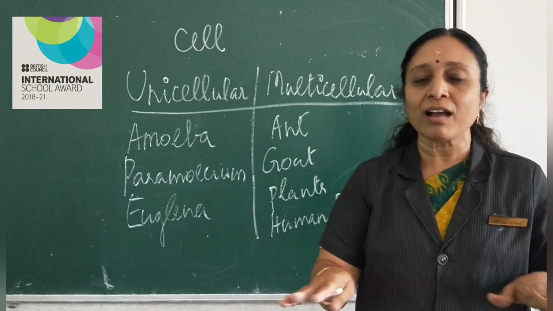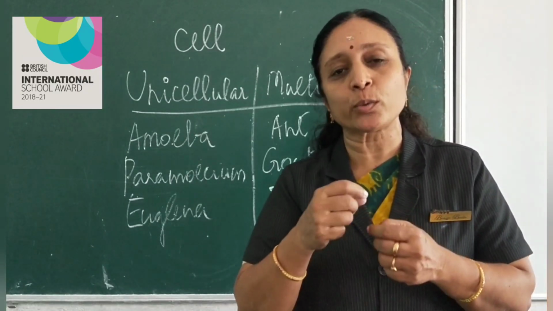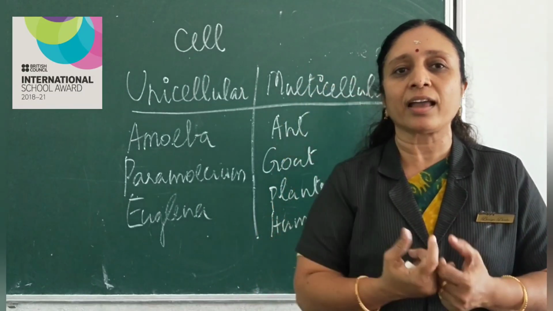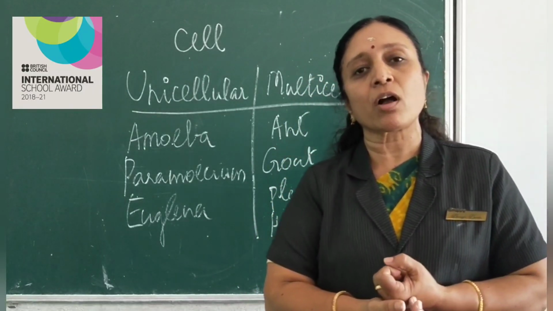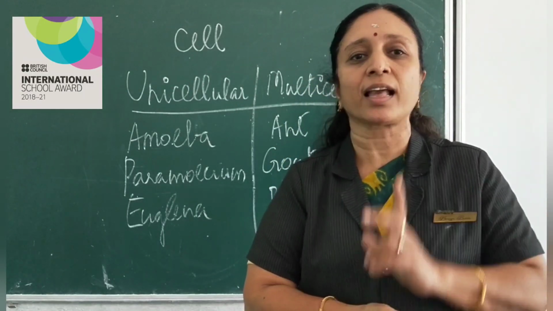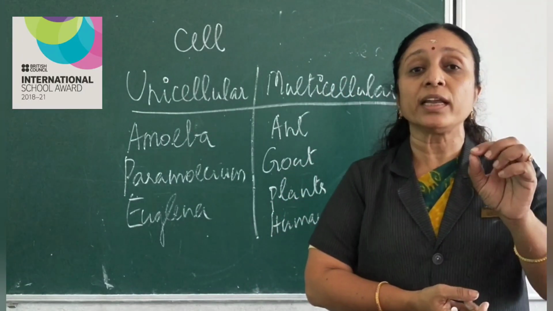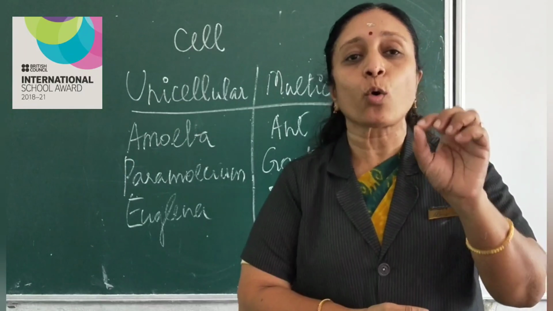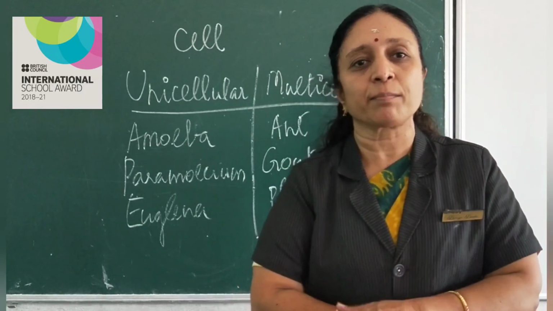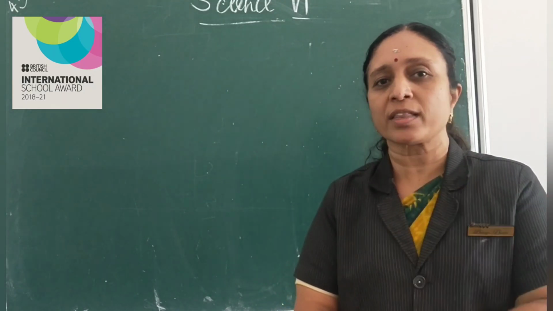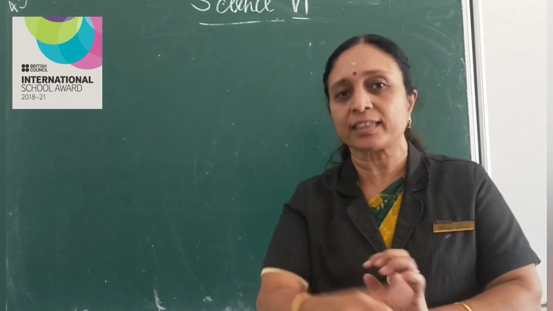Now it is clear why we are not able to see unicellular organisms through naked eye. Why we can't see? Because there is only one cell in a unicellular organism. That is why we need a microscope to observe these organisms. Children, now we will go to a picture which you can see in your textbook. Okay, we will see that and come back.